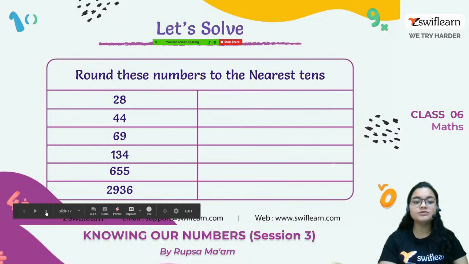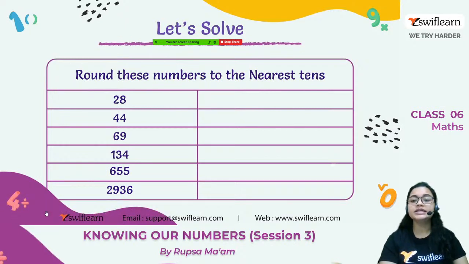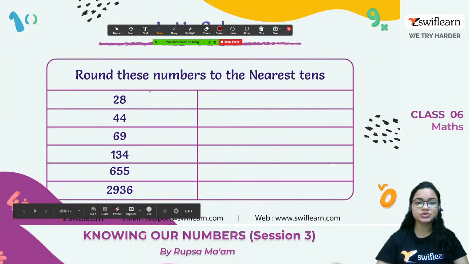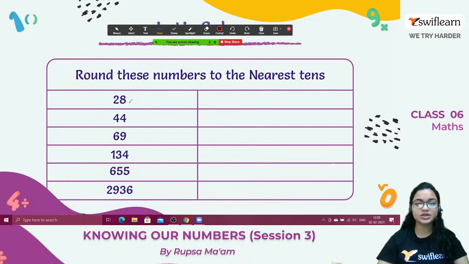Now let's solve. Round these numbers to the nearest tens. Okay, so let's see how to solve this. So first it is 28. We will check the value of the units place because we have to convert this to the nearest tens. So it's 28. 8 is greater than 5, right? So it will be 30. Now it's coming 44. 4 is smaller than 5, right?